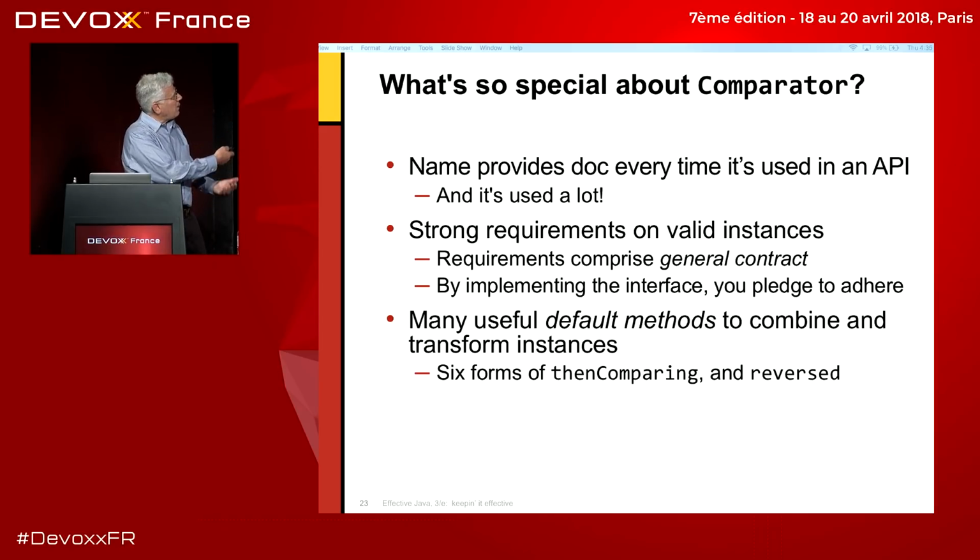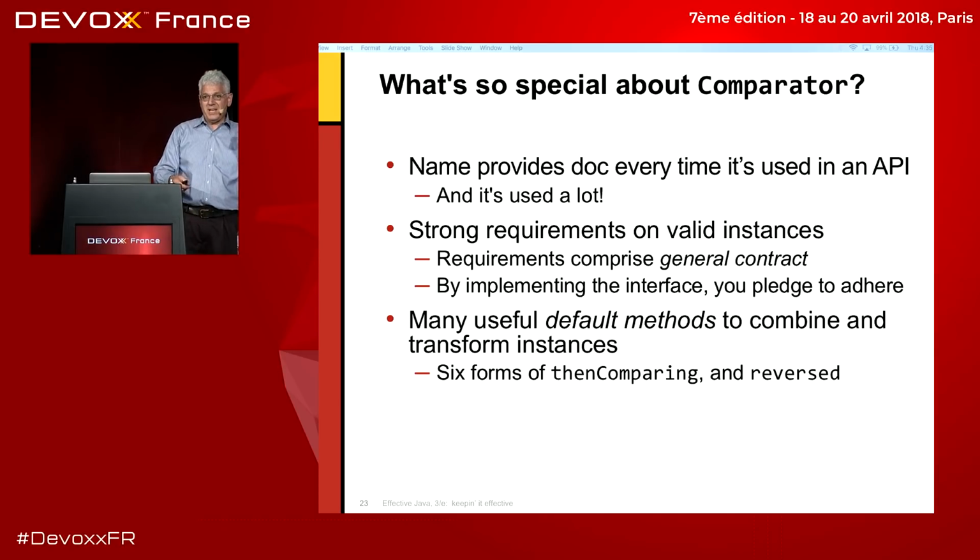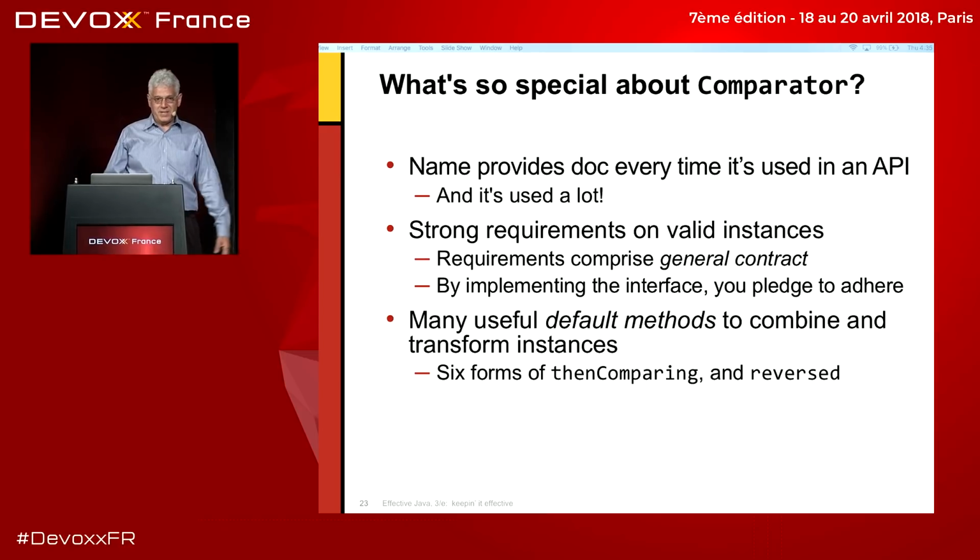And by implementing a comparator, you pledge to adhere to that. So if anybody gets a comparator, they know that it actually does impose a total ordering, because it would be illegal to call it a comparator if it didn't do that. And no one would ever do such a thing, right? At least not intentionally.